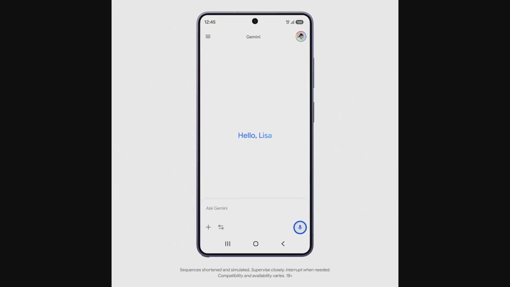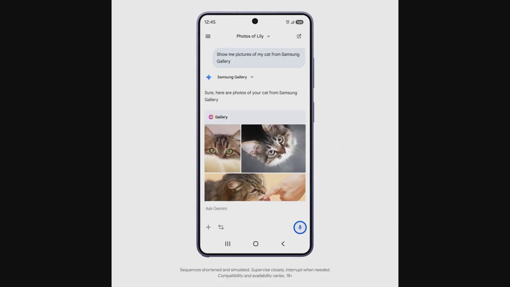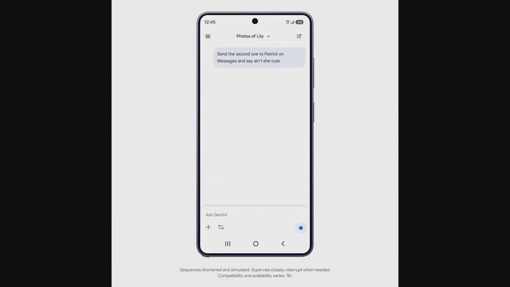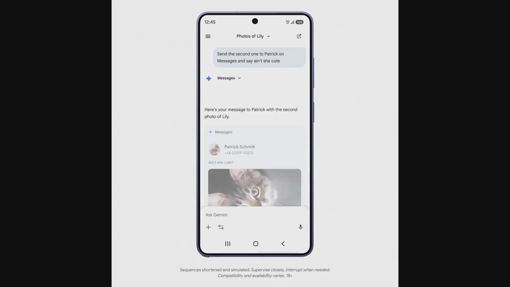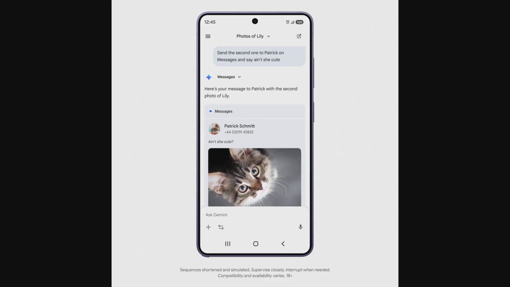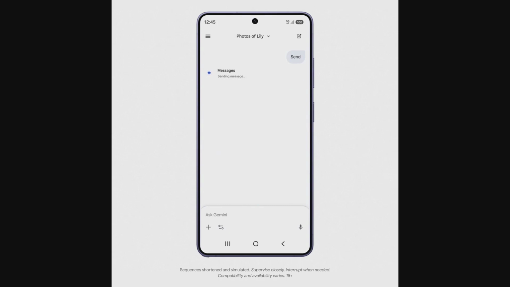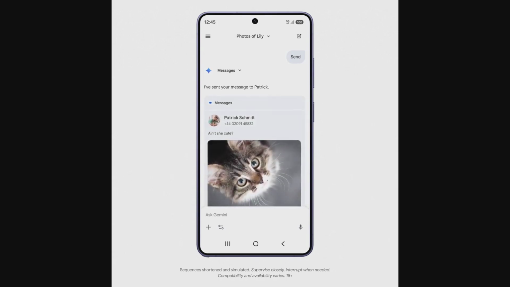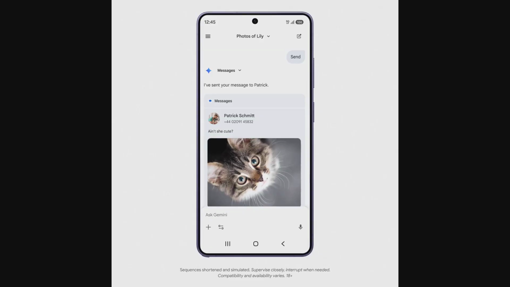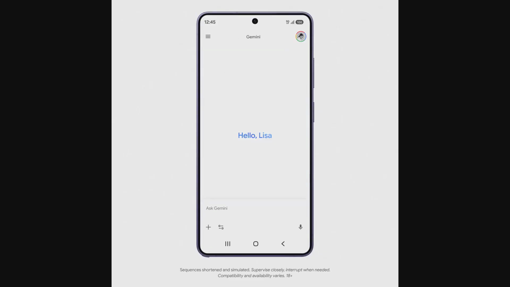Watch the real demo from the post. Gemini starts on a phone UI, and the user asks for cat photos from Samsung Gallery. Instead of opening apps manually, Gemini calls the gallery capability and returns the photos in context. You can see app attribution in the flow, which is important because the agent is not hallucinating media. It is executing an app function and showing real app-sourced output.